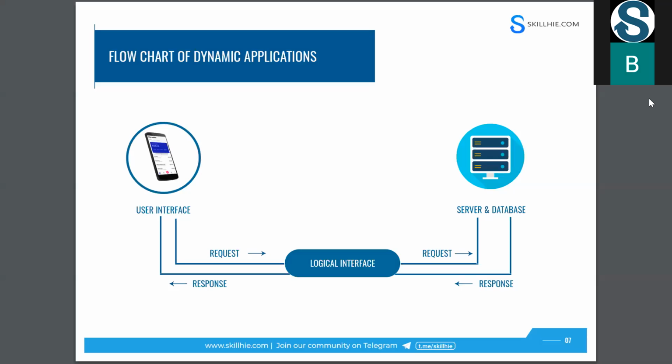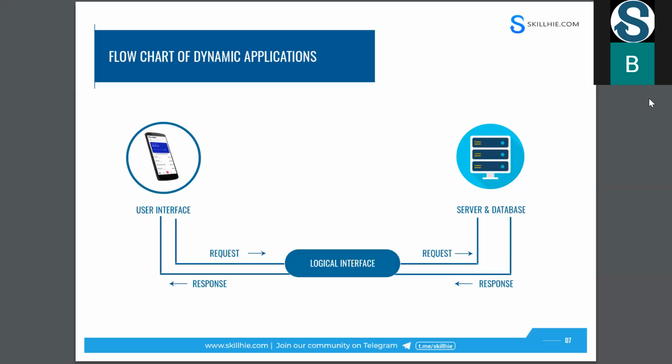Here you can see that when you click on that video or anything at the UI level, it gives a request to the logical interface. This logical interface is very important. The logical interface is nothing but programming again. The server or database will have all the videos.